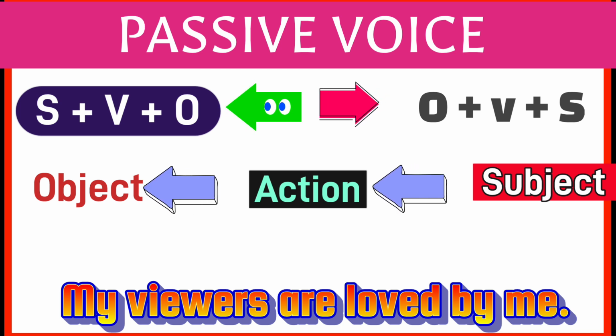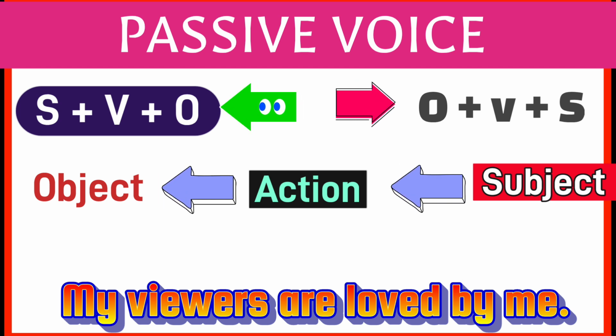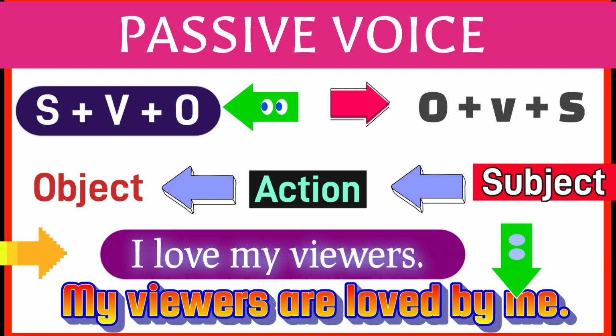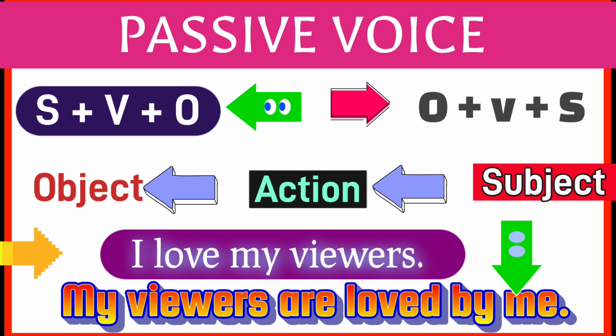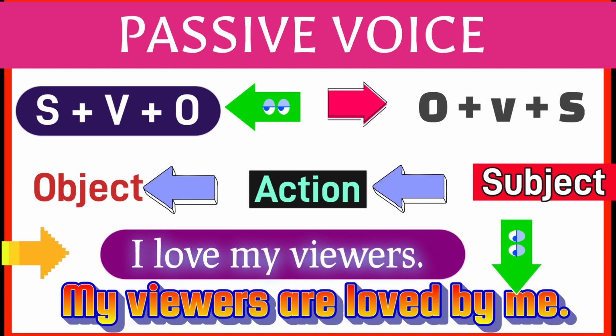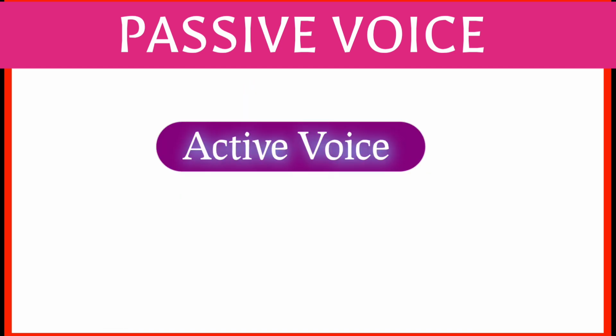Now, I think you are clear about the difference and the general sentence structure between the two. Please note that both the sentences I love my viewers and my viewers are loved by me are exactly the same in meaning. Now you might be thinking both sentences are identical in meaning, then which one to use? We generally use active voice only. Then your next question would be, then when to use passive voice and what's the need of it?